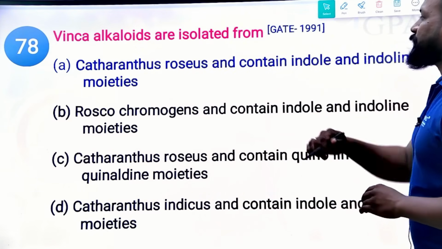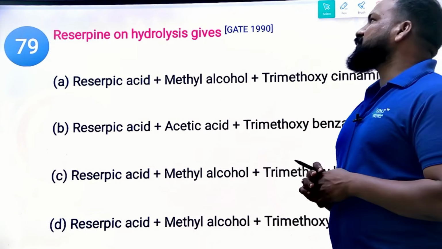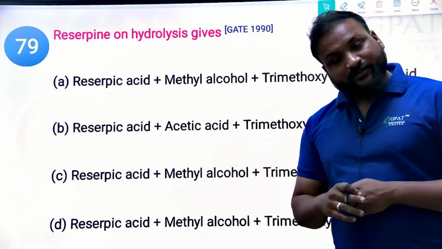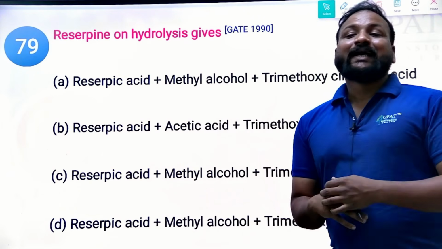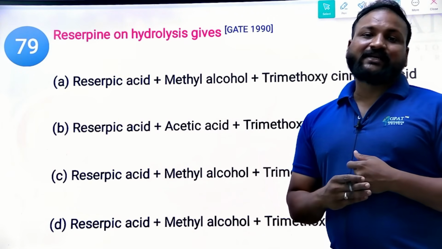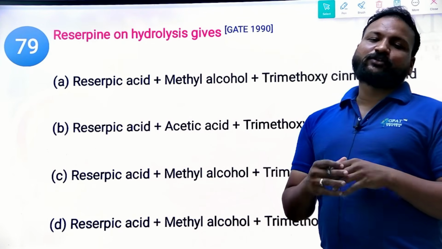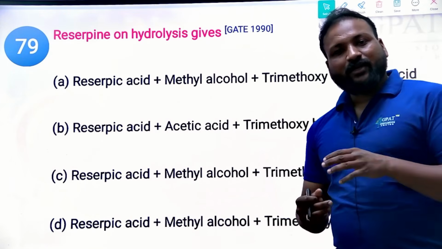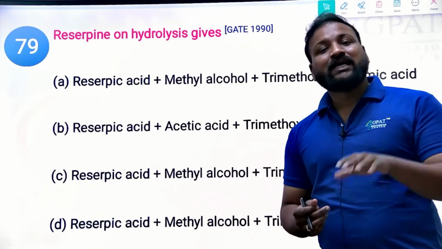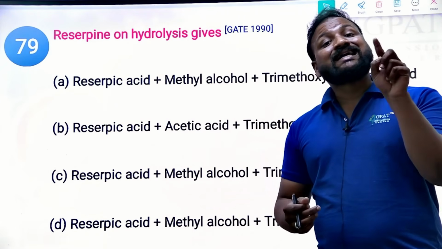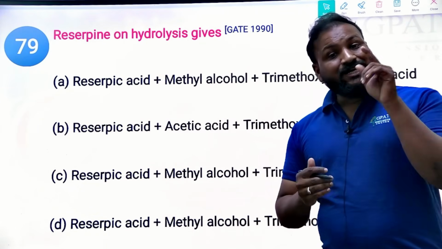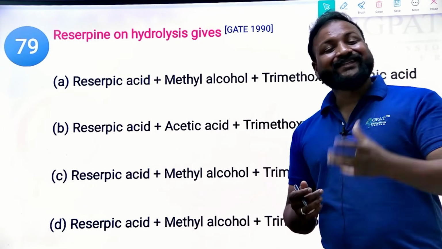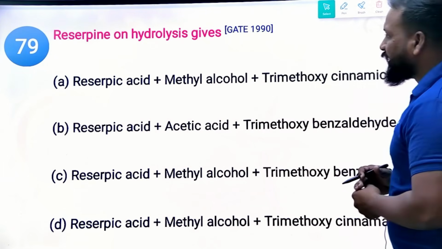Next, reserpine on hydrolysis gives what? Rauwolfia serpentina is known as rheumatism root, also known as Indian snake root. It belongs to the Apocynaceae family. It contains reserpine as an active constituent, which is antihypertensive and can also be used in the treatment of rheumatism. Every alkaloid upon hydrolysis gives its corresponding acid: morphine, meconic acid; reserpine, reserpic acid; atropine, tropic acid. It's very easy to remember, since the names themselves give the hints. Clear?